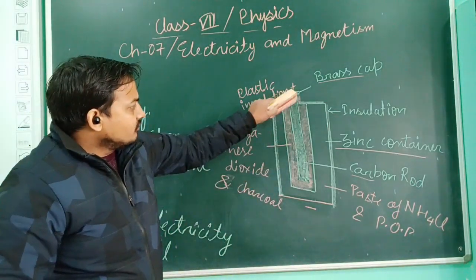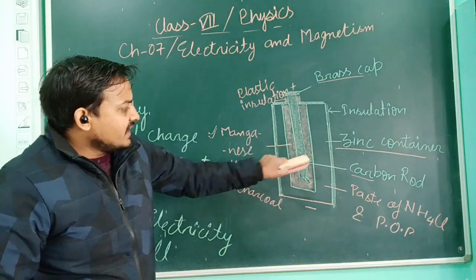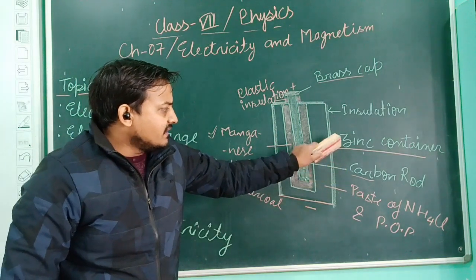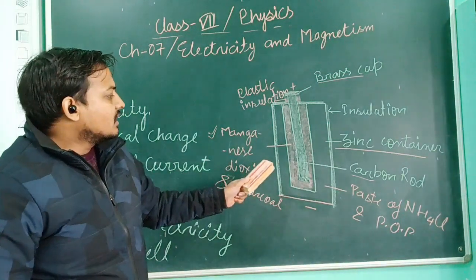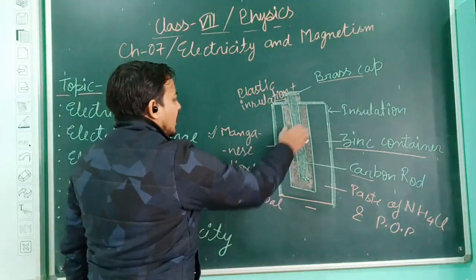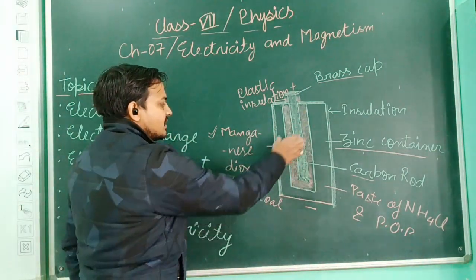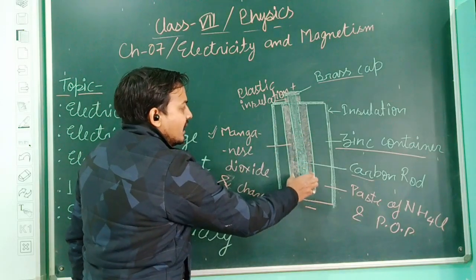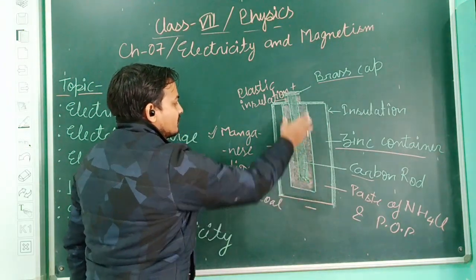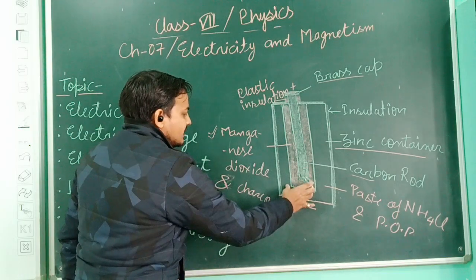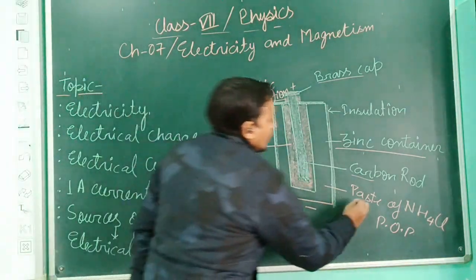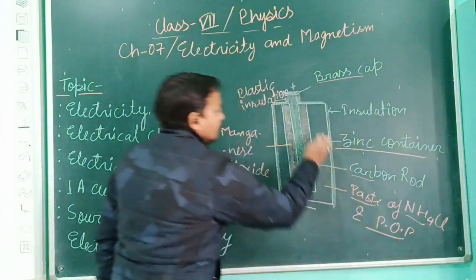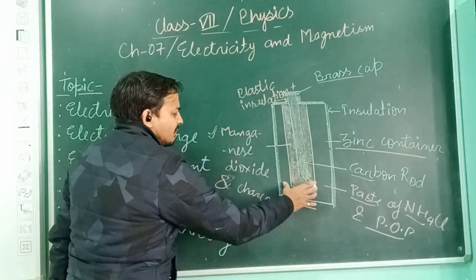One more time. This rod is a carbon rod that we place, and the container we are using is a zinc container. Outside of the carbon rod, we place a mixture of manganese dioxide and charcoal, and outside of this manganese dioxide, we place a moist paste of ammonium chloride and plaster of Paris.